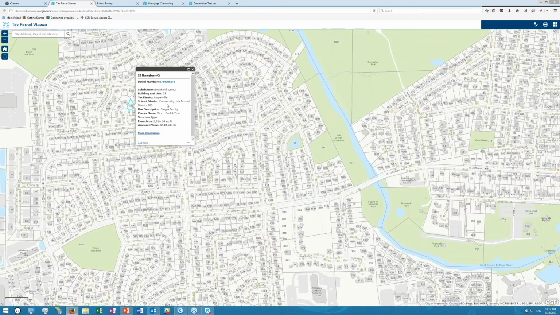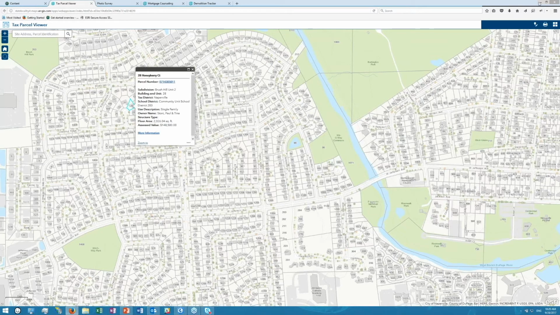So what you're seeing here is a very focused pop-up. It's giving me the parcel number, the subdivision that parcel's in, maybe the building and unit information, the tax district, the school district, etc. And this is all configurable as well. So you get this default configuration, but you can modify it for your needs. We also have a link out to the property management system, so if there's a property record card, you can link out to that. There's a nice unified search that allows me to search by address, parcel ID, or subdivision name. Most folks don't know what their parcel number is, so they can type in their site address instead.